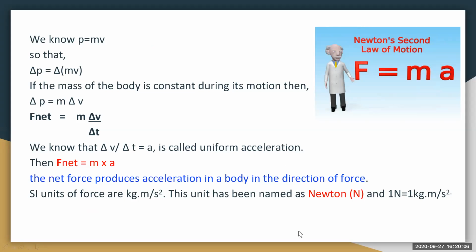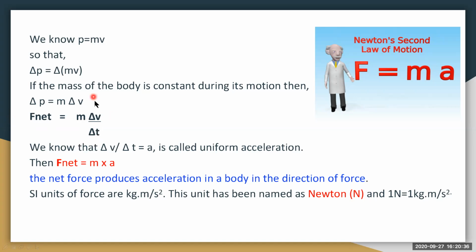Now, just now we have learned that P is equal to mv. So if there is a change in the momentum, delta P is equal to delta mv. Now we say that the mass of the body is constant. If the mass is constant and there is a change in its motion, then delta P is equal to m into delta V, as there is a change in the velocity. F net is equal to m into delta V by delta T.